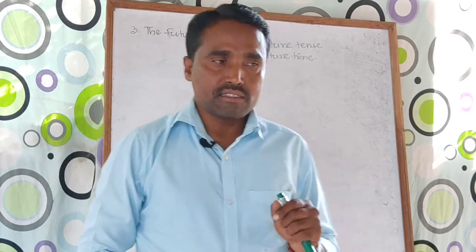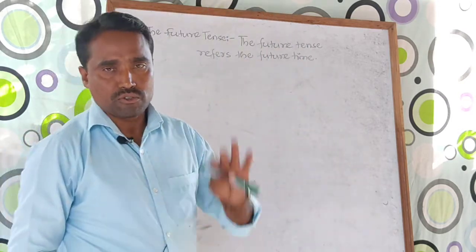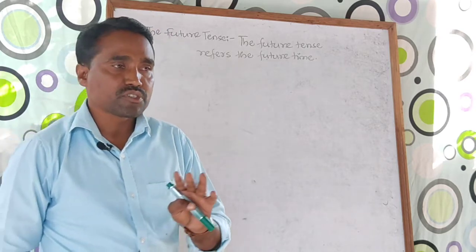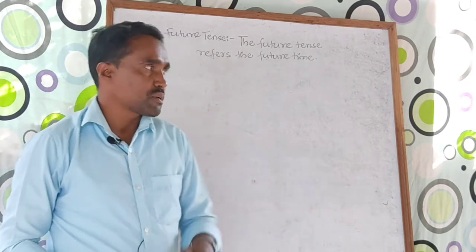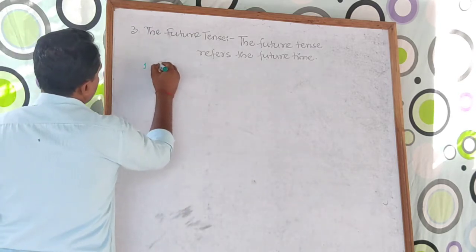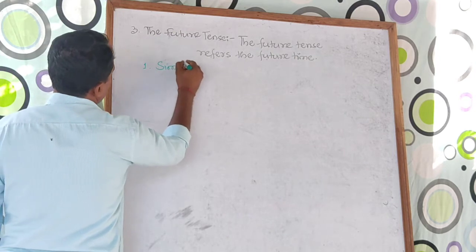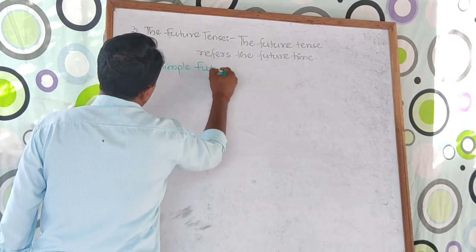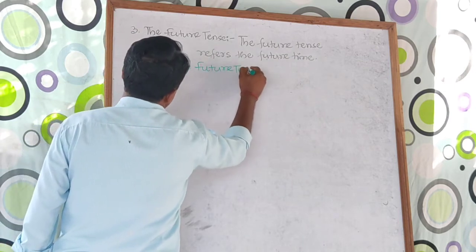In future tense, again we have four: simple future tense, future continuous tense, future perfect tense and future perfect continuous tense. Start with the first one, simple future tense.